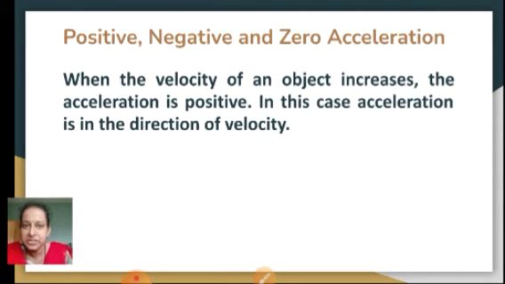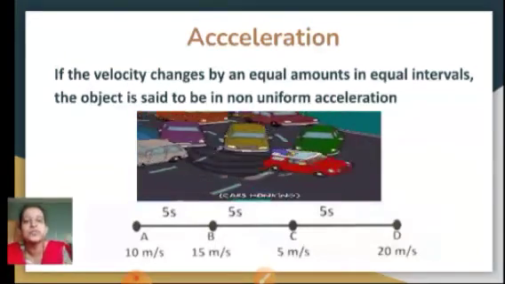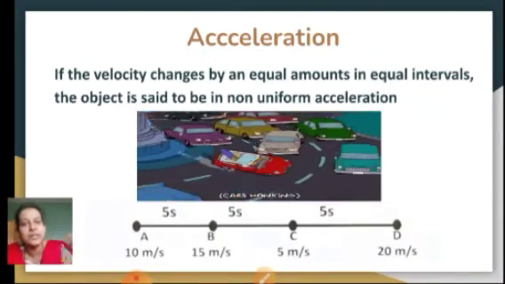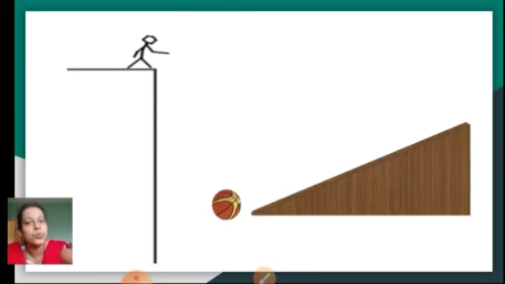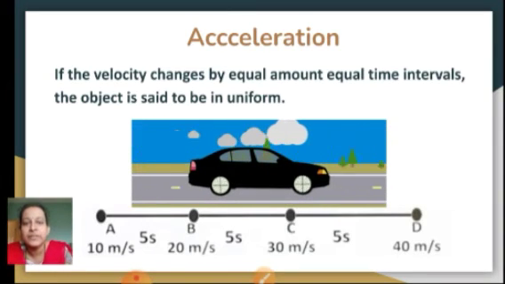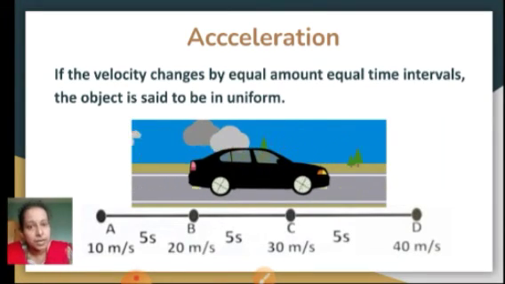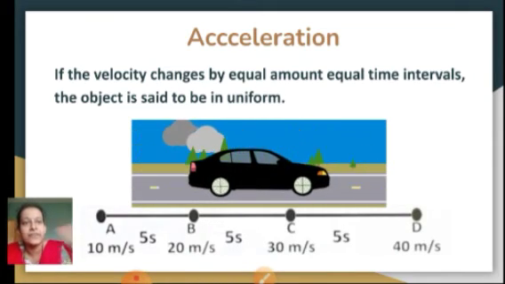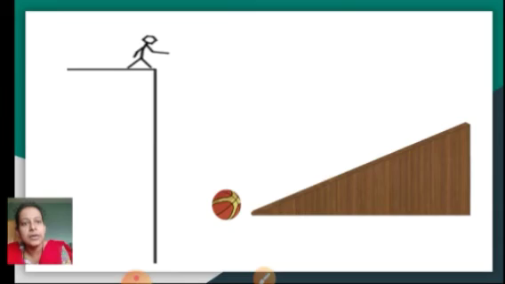You can see here in the first case it was positive acceleration. Even in the uniform acceleration it was positive acceleration. Every time it was going on increasing.